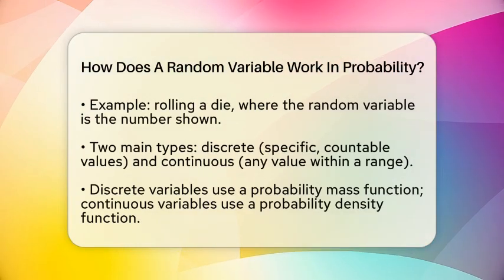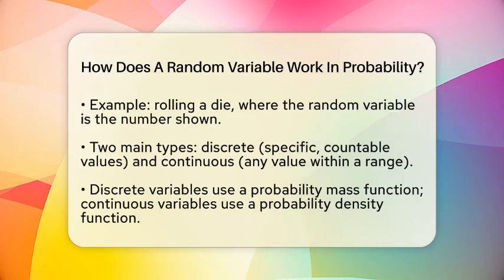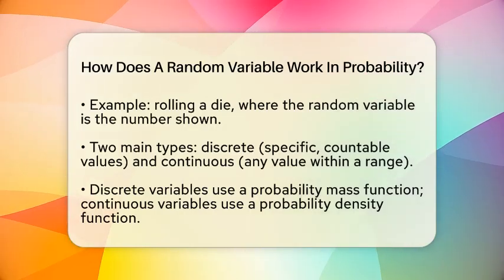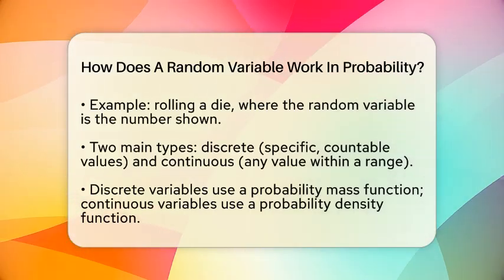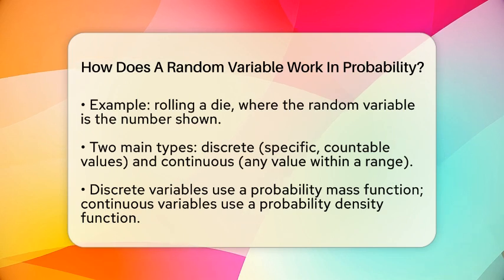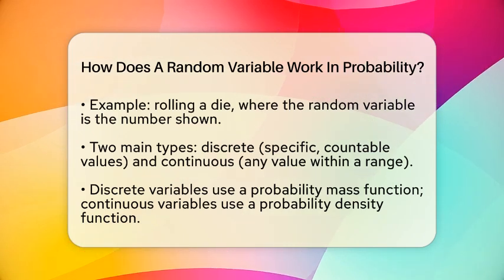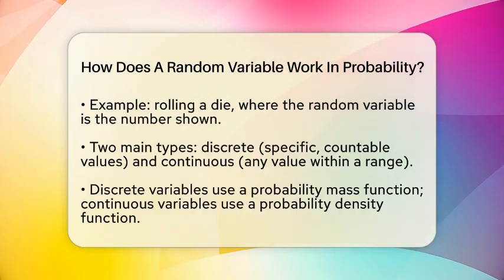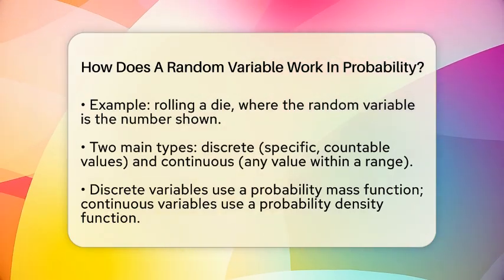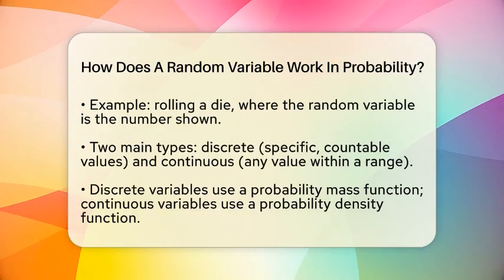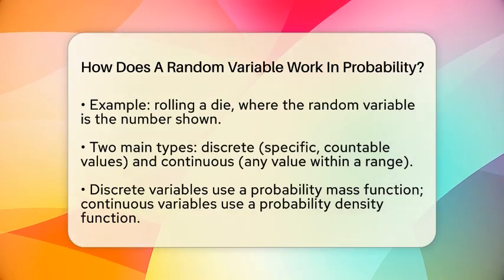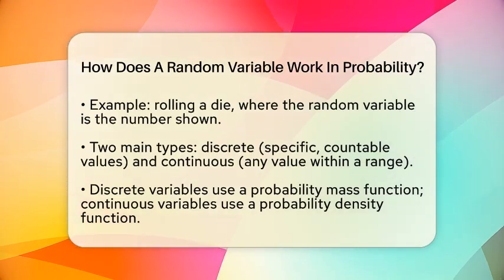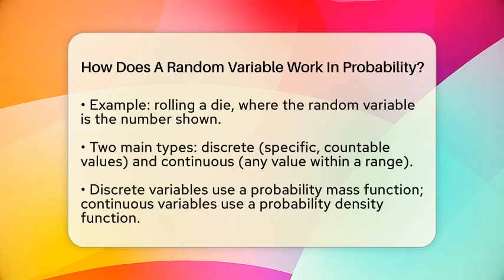There are two main types of random variables. The first is called a discrete random variable. It can only take certain specific values, like counting the number of heads in 10 coin flips. That number can only be 0, 1, 2, and so on, up to 10. The second type is called a continuous random variable. It can take any value within a range, like measuring the height of a person or the time it takes for a light bulb to burn out.